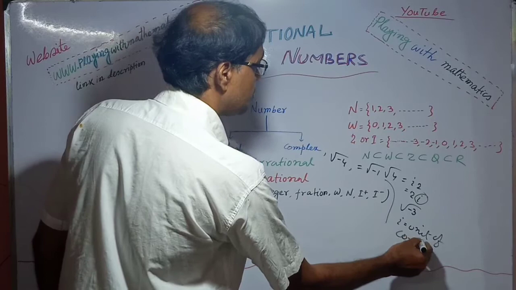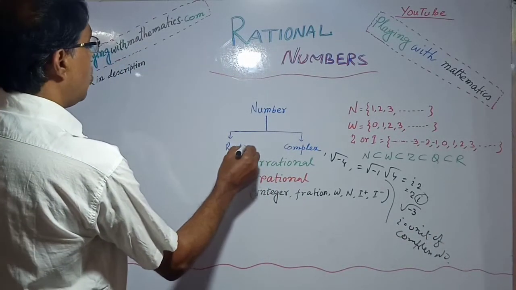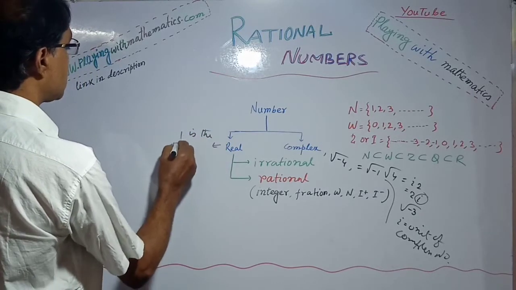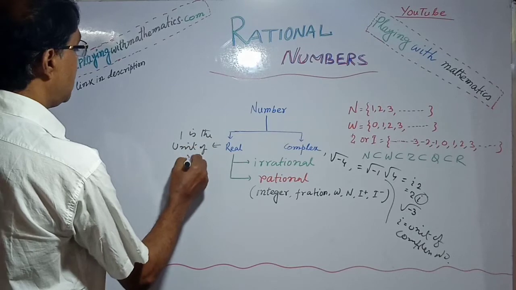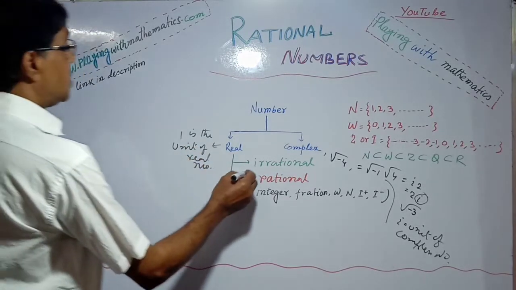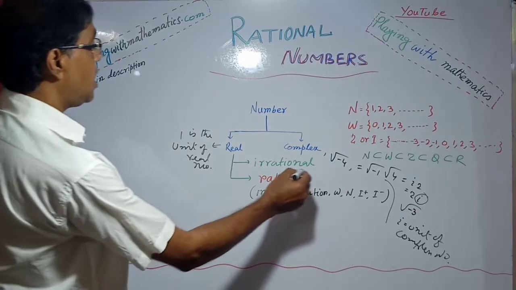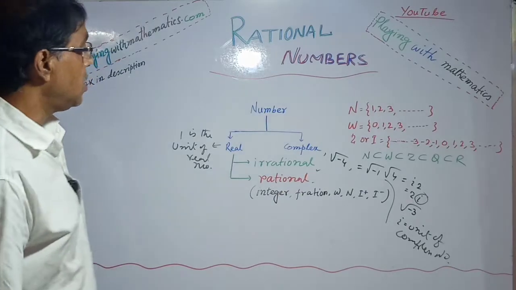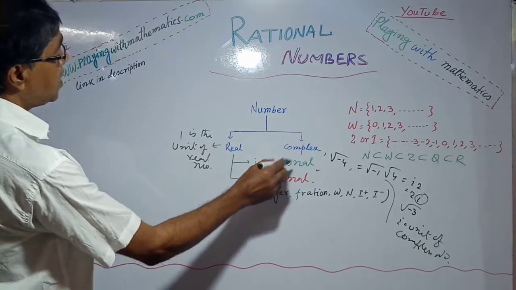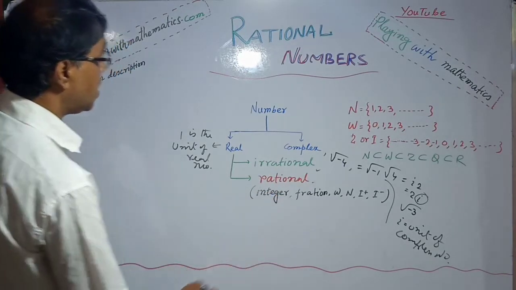Here i is the unit of the complex number, and 1 is the unit of the real number. Now a real number can be divided into two parts, irrational number and rational number. The irrational number will be discussed later. Now I will discuss the rational number.